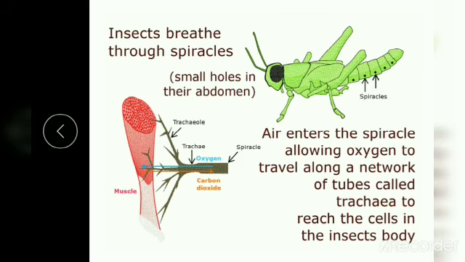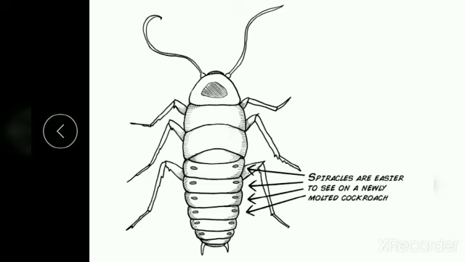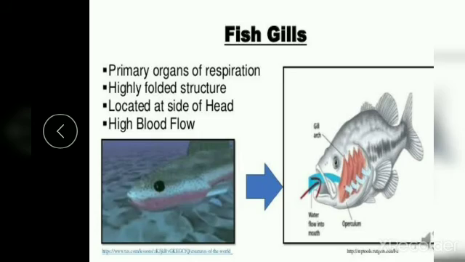The next one, insects. Insects breathe through tiny holes called spiracles. What do we call them? Spiracles. What are spiracles? The tiny holes found in the insect. They use these tiny holes called spiracles to breathe, and these are along the sides of the body. So you can see the cockroach is also an insect which uses the spiracles, or the tiny holes in the body, to breathe.